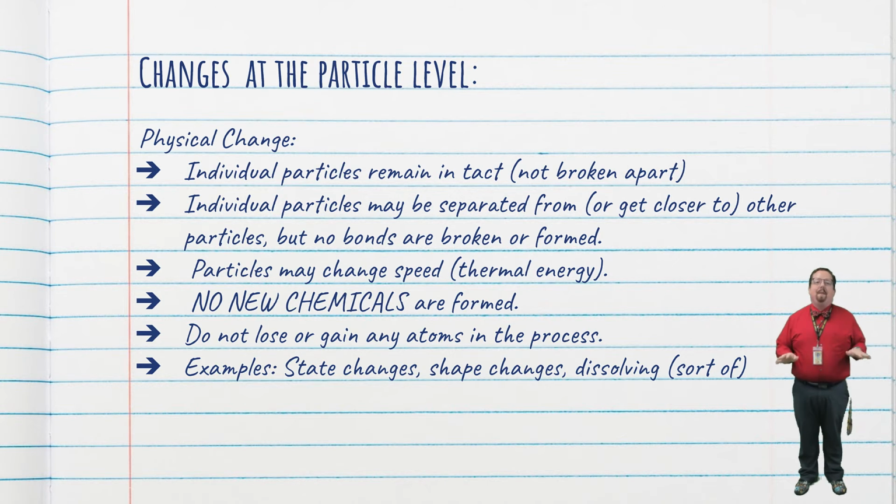The only thing that changes at the particle level in a physical change is that the individual particles might be separated from each other or come closer together. That's it. Since there's no broken or newly formed bonds, we have no new substances or chemicals. We also don't lose any or gain any atoms in the process. Some examples of physical changes are the state changes that we just talked about, or when we change the shape of something, or arguably when we dissolve a substance.